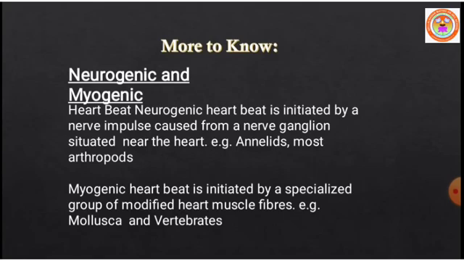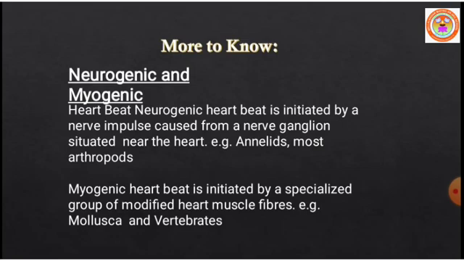Now let us see what is called a myogenic heart and what is called a neurogenic heart. A neurogenic heartbeat is initiated by a nerve impulse from a nerve ganglion. A ganglion means a bundle of nerve cells, situated near the heart, which is seen in annelids and most of the arthropods.